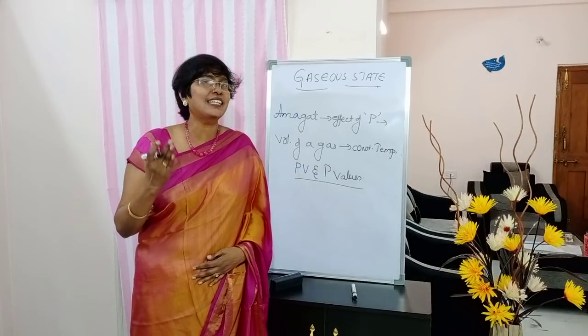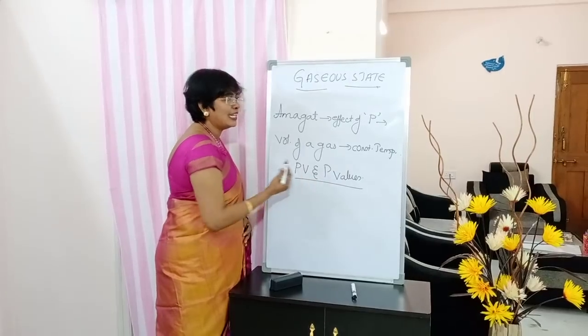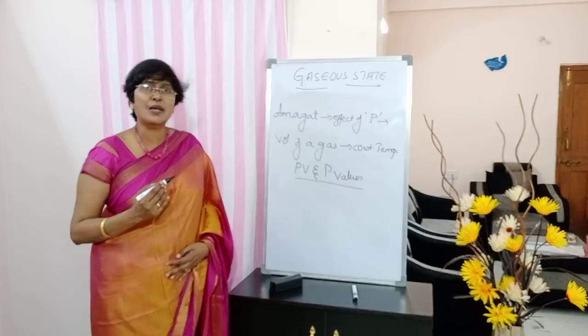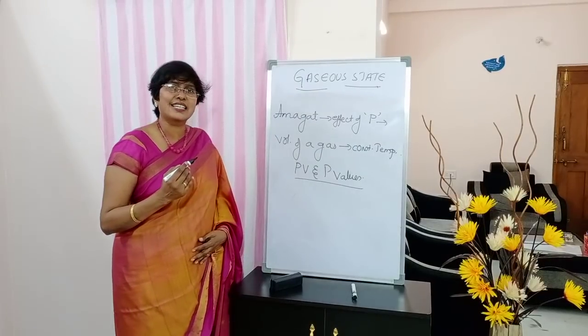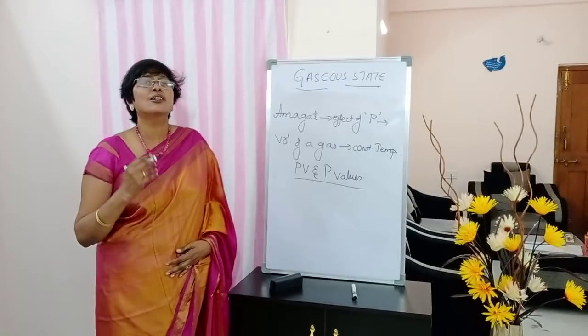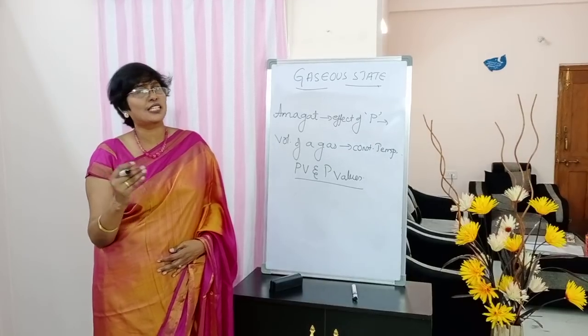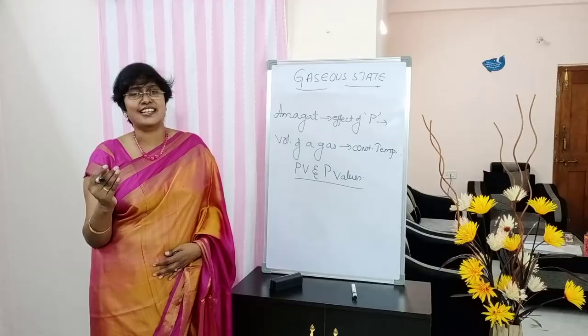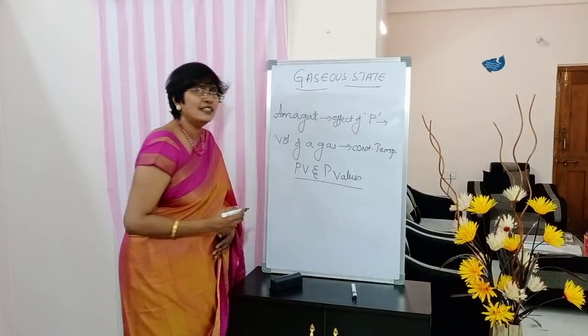But he has plotted the graph between product of pressure and volume, and P values. What was his main intention? For ideal gases, PV values remain constant. But he wanted to show these PV values are not remaining constant. Hence, he has plotted the graph between PV and P values.